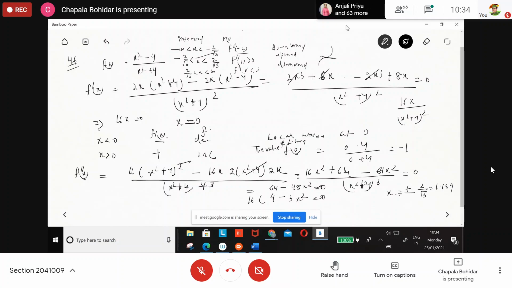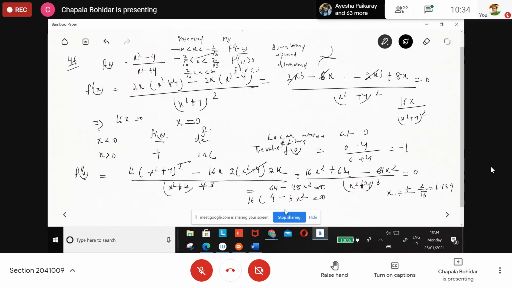Is there any value of x is 0 you are getting? No, I'm not getting 0. No, it is 16. 4 minus 3x square is equal to 0. 16 equal to, you can take 0? No. How can you take it is 0 as the interval? Okay, ma'am.